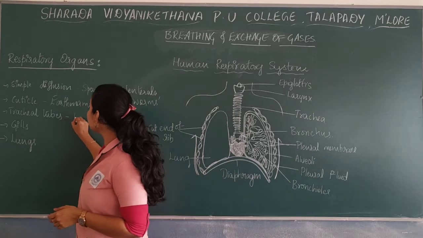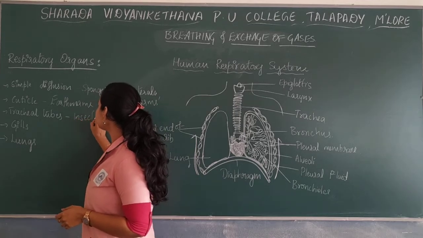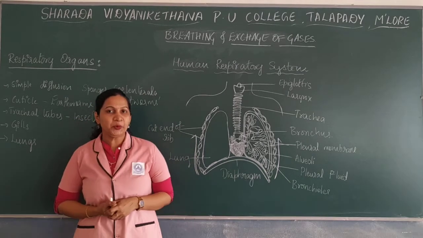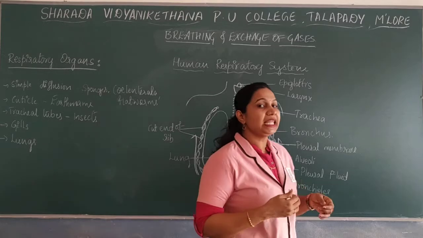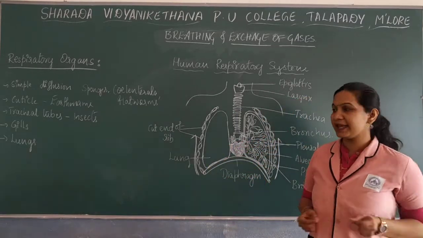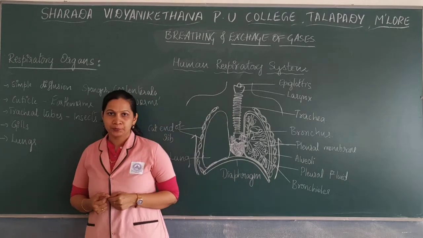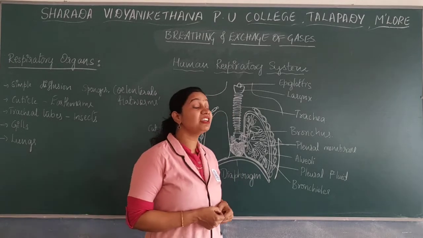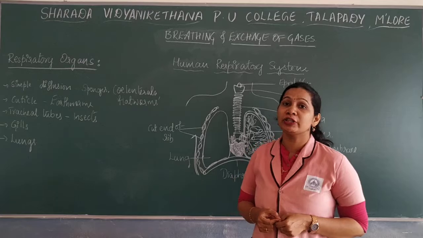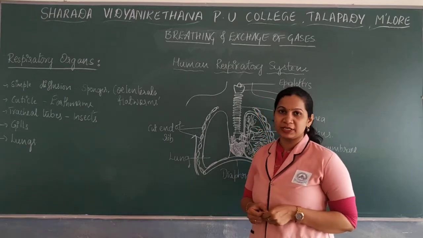And the members of insects, a few arthropoda members, mainly have a tube-like structure known as the tracheal tube for the process of respiration.